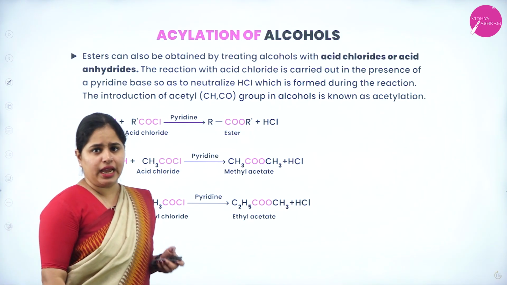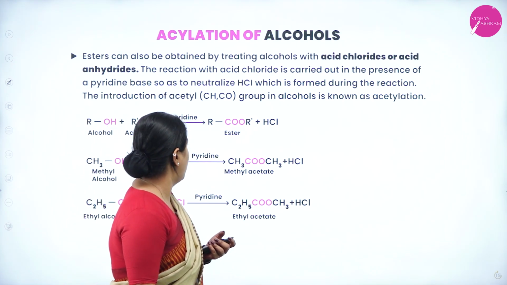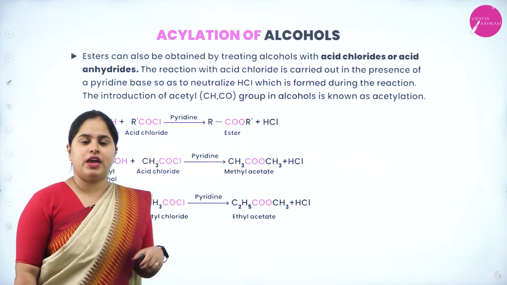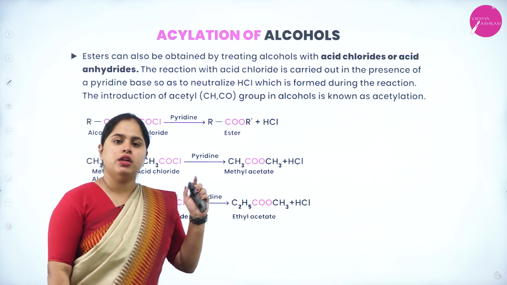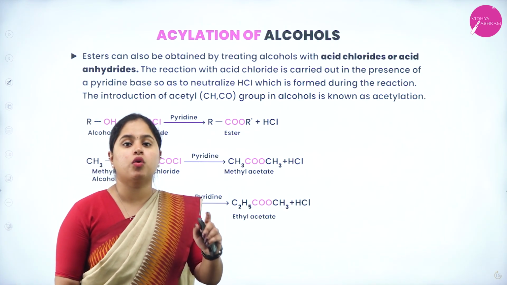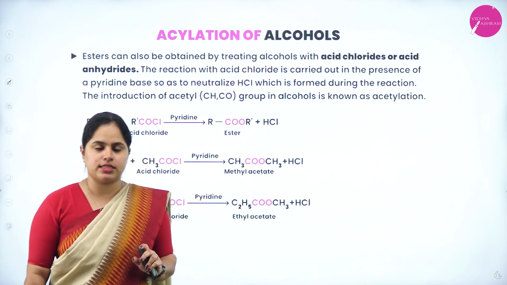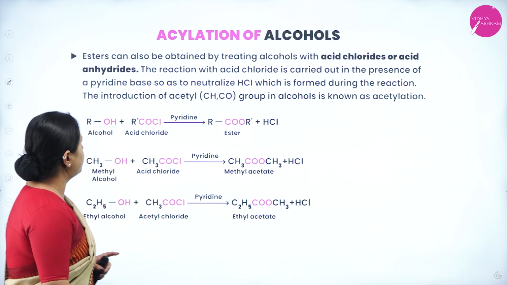Now the next reaction is acylation of alcohols. Acylation means we are going to add an acyl group. Okay, we are going to add an acyl group. Now what is going to happen in here also? You are going to get ester. So there are two methods. Once you can add carboxylic acid and form an ester. Another one we are going to discuss now.